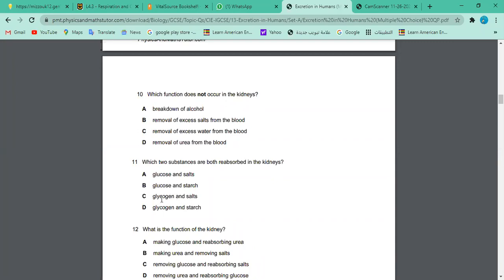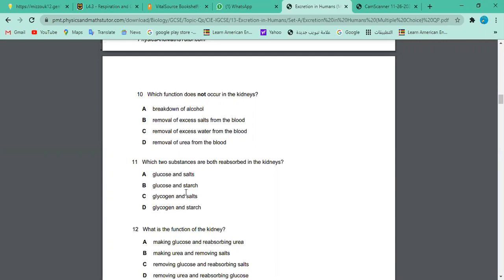Now look at the salt and glycogen. Do you think glycogen can be filtered by the kidney? No. Why? Why can it not be filtered by the kidney? Anybody would like to comment, Hala? Glycogen is a large molecule. Wonderful. Bigger molecule. Very good. Starch is a bigger molecule, glycogen is a bigger molecule, and it cannot be removed. If something cannot be removed, how can that be reabsorbed? Salts, of course, can be easily filtered. Glucose can be easily filtered. And the correct answer is A.